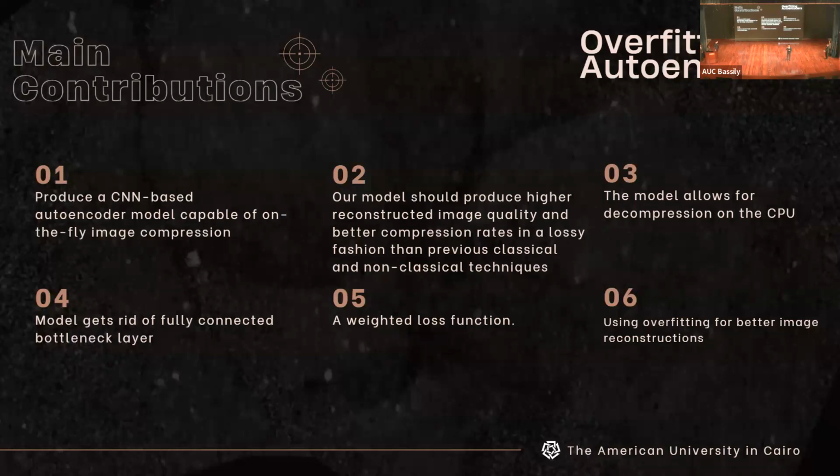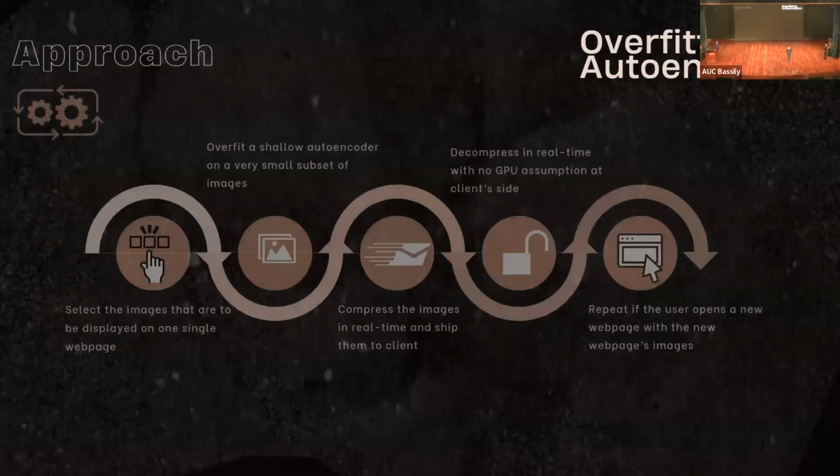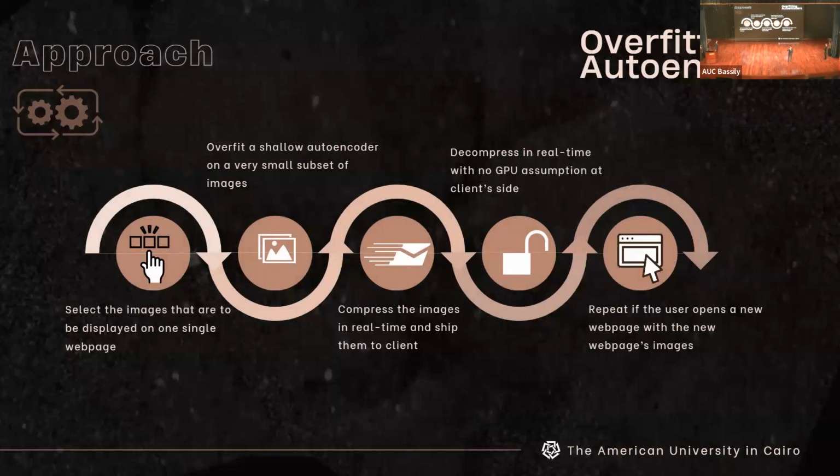So what is the process by which we realize those contributions? If a user opens a web page, some images get selected for that user. So we overfit the shallow autoencoder on this very small subset of images. And after that, we ship the weights of the autoencoder with the compressed representation of these images to the client side.